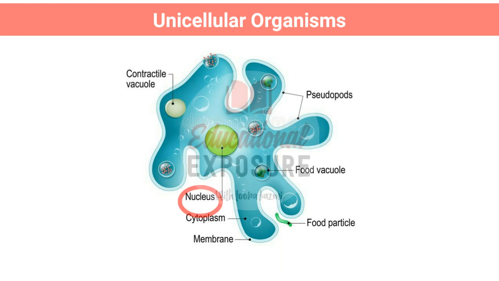The nucleus is the major organelle of the amoeba, located centrally. It controls reproduction and other functions including eating and growth. Cytoplasm is a jelly-like material that fills most of the cell. The nucleus is surrounded by cytoplasm. The membrane is a thin layer of protein and fat that surrounds the amoeba. It allows some substances to pass into the cell and blocks other substances.